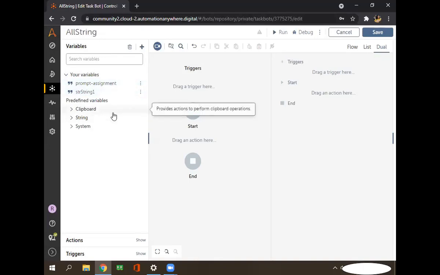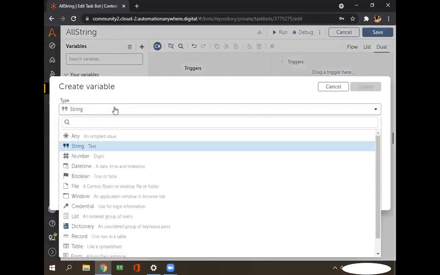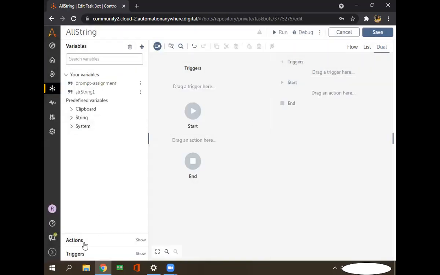If you want to create a list type variable, see, there are various types of data types available here. If you want to create a number type, then you can choose this one. If you want to create a date type, then you can choose this one. So I'll make one more session for creating the variables for each type. Right now we are only focused on the string type, so that's why I'm explaining the string type. But in our next session, I'll discuss each one. Okay, so let's move further. Then we'll go in action.